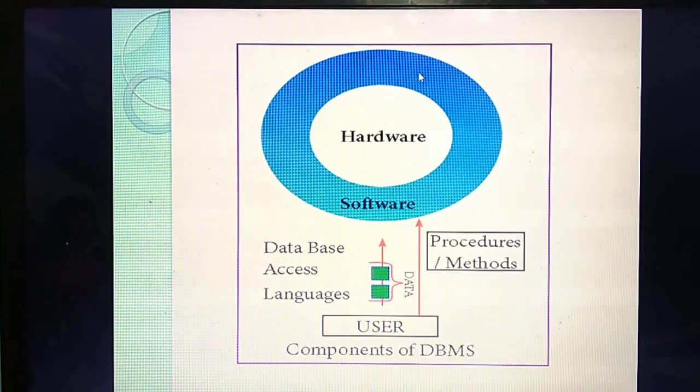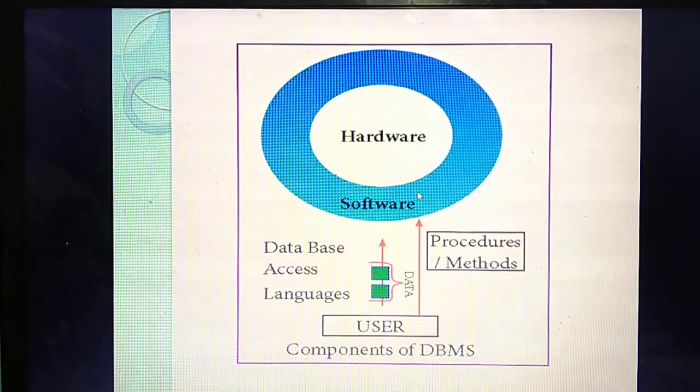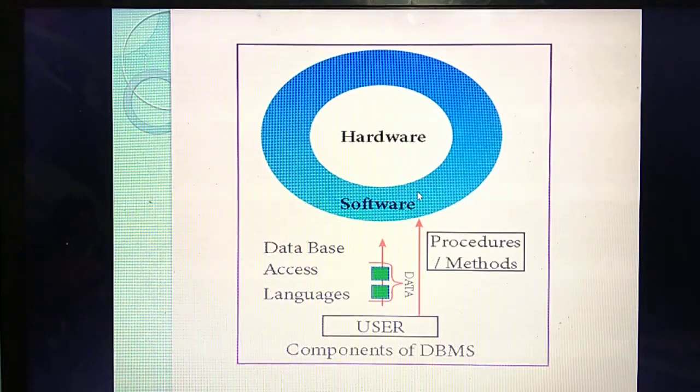For that hardware to work, which one will be there? Without software, will hardware work? Is there any use without software? No. What do you mean by software? Think of your mobile phone. If you buy a new mobile phone, you install lots of applications: WhatsApp, Facebook, Instagram, gallery, VLC media player, YouTube, etc. If you buy a new mobile, you should install all these applications, and only then can you use it based on your wish, isn't it?